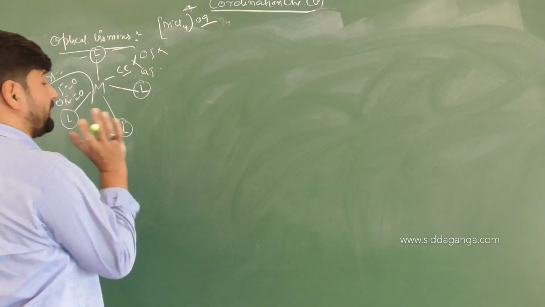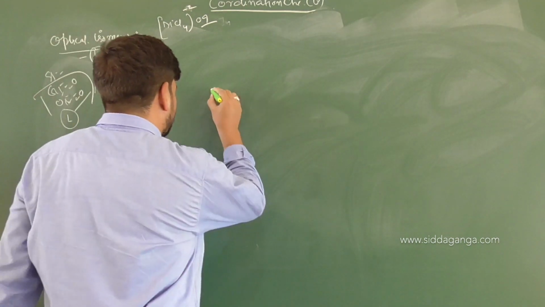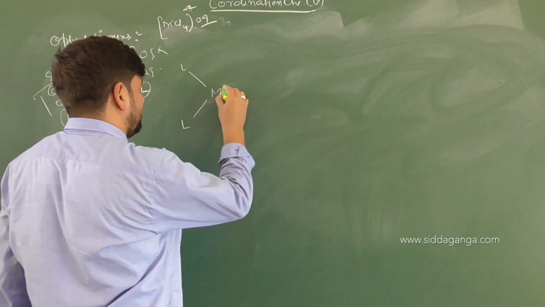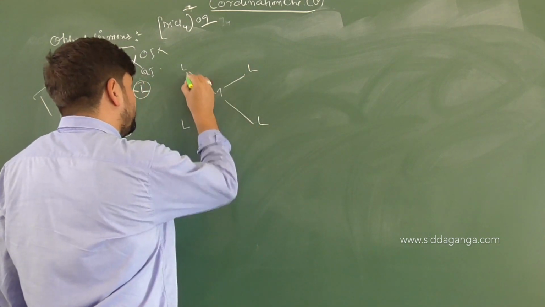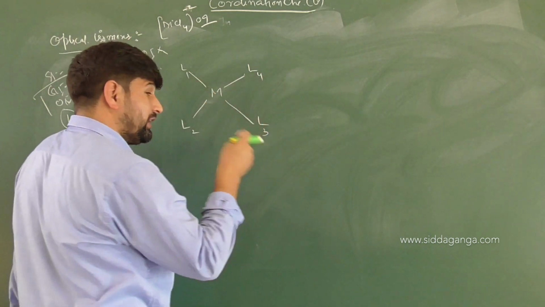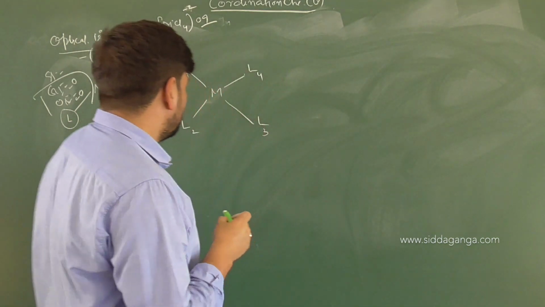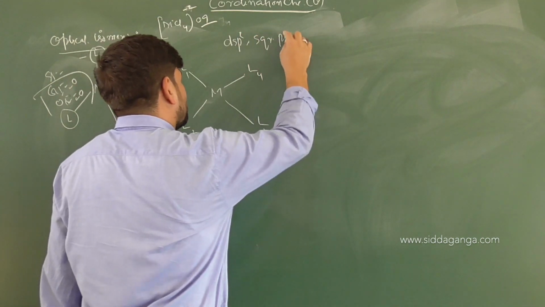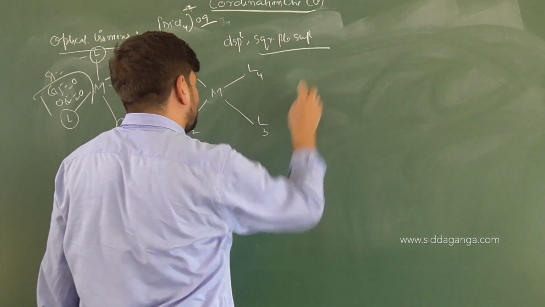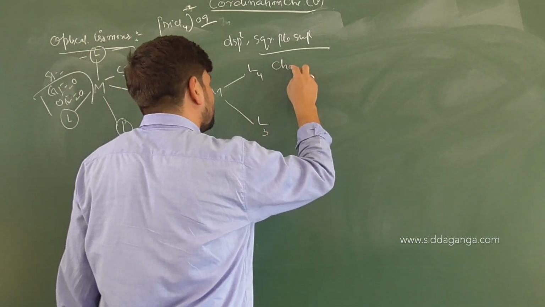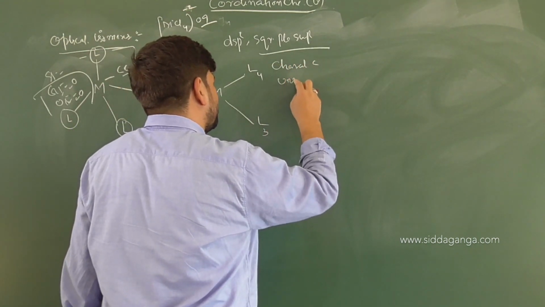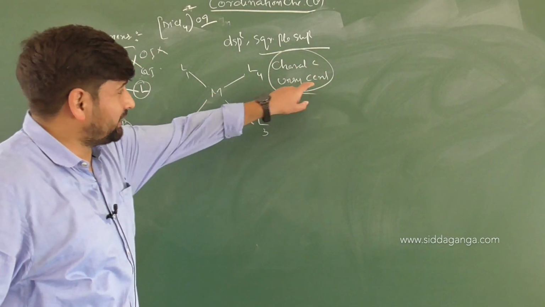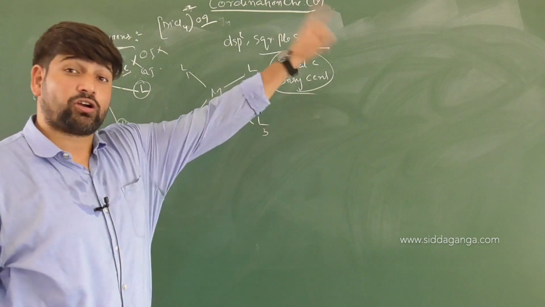Okay, what if this system is square planar? Remember this. If this complex has a metal atom and it is square planar, L, L, L, L, even if it is attached to 4 different groups, that means in dsp2 hybridization with a square planar shape, even if a chiral center or unsymmetric center is present, there we call it chiral carbon in organic chemistry.